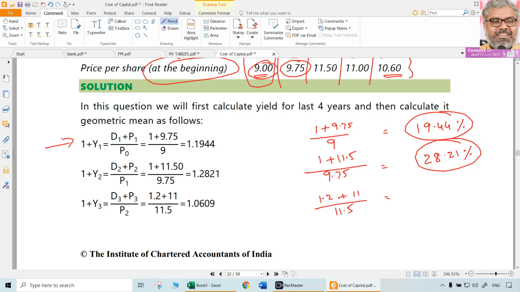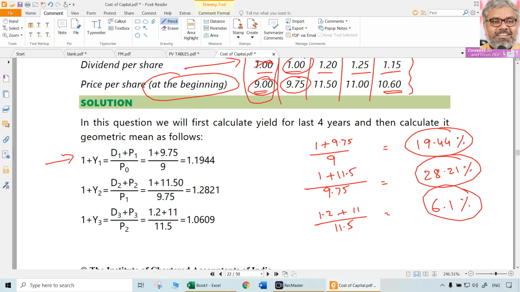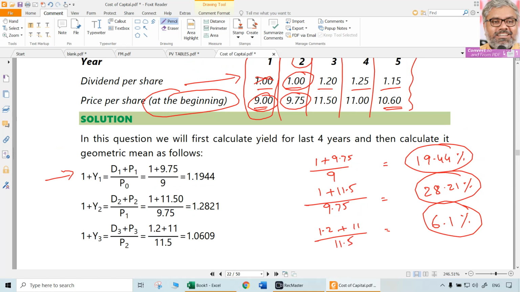That gives around 6.1% we can say of yield that year. That is a return in that year. Same thing can be done for next year also.